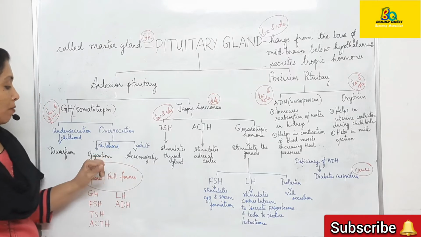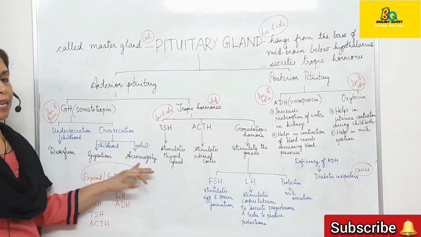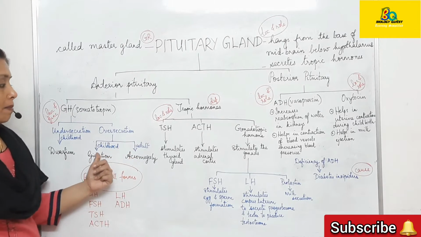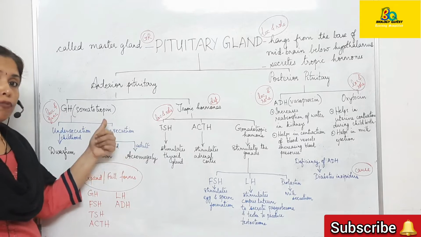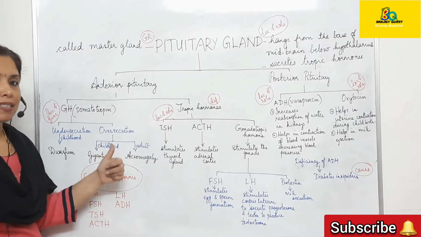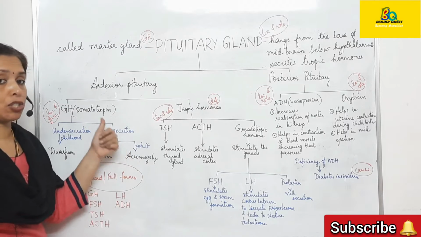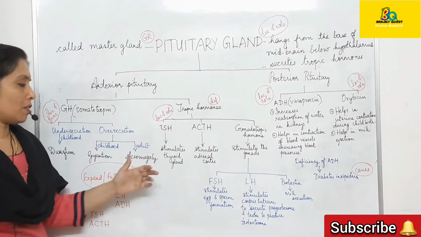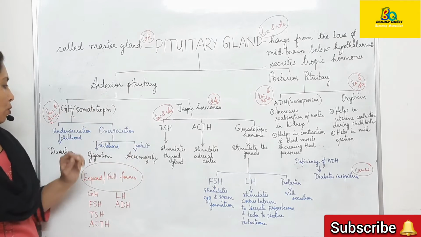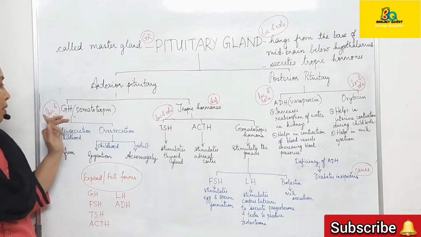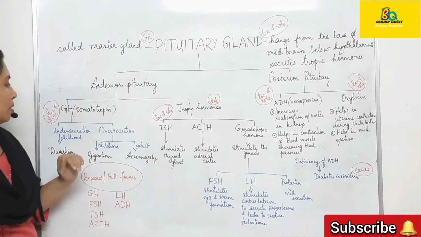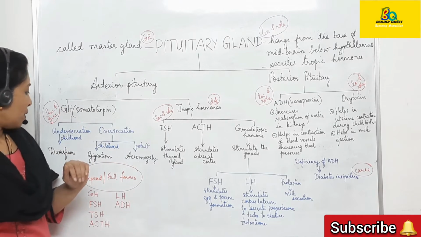You might be asked to differentiate between gigantism and acromegaly. So remember, gigantism occurs due to oversecretion of growth hormone in childhood, and acromegaly is the result of oversecretion of growth hormone in adulthood. So that is with regard to the growth hormone. You can expect a location and role type question. Location and function you can expect.